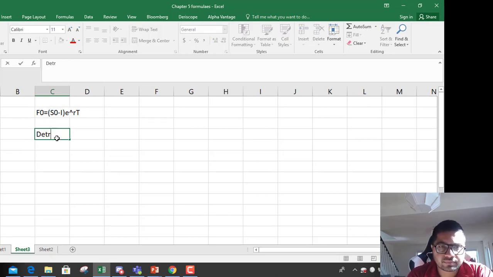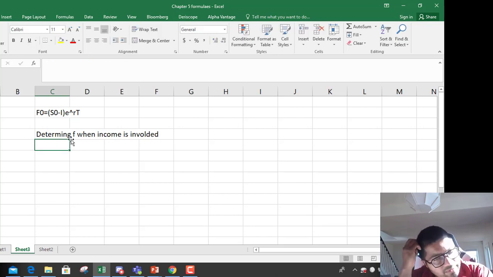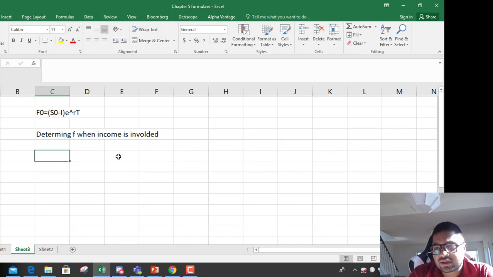So we are discussing determining future or forward price when income is involved. So how do you do that? Always remember that whenever you do futures and options, whatever income you get from the asset, you have to pay it back to the actual holder.